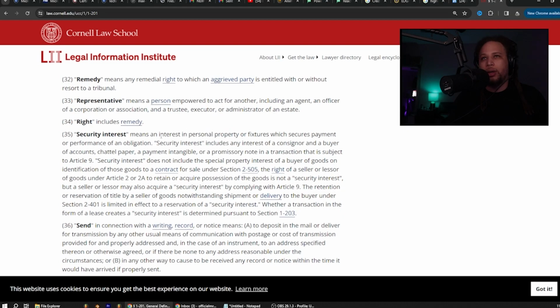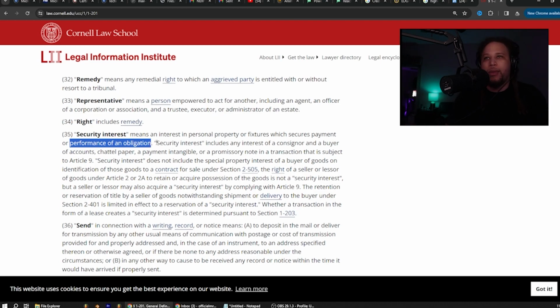So let's break this down. We are giving them a right. We're giving them an interest in our own personal property that secures the payment or performance of an obligation. So if they have an interest in our own personal property, what would their performance of an obligation be?